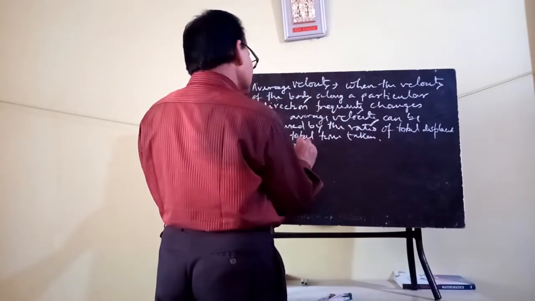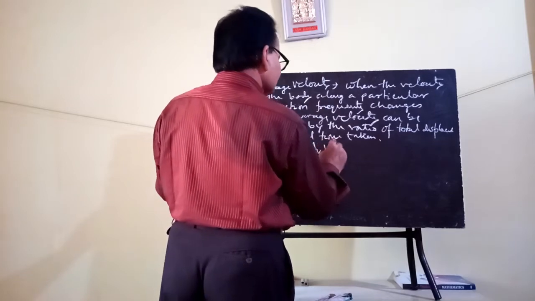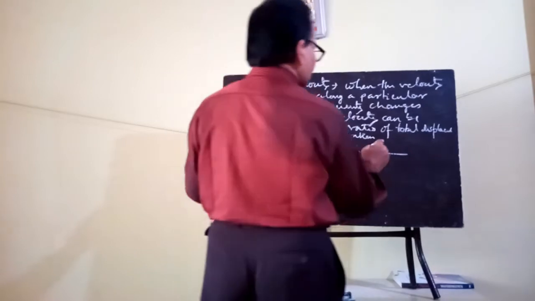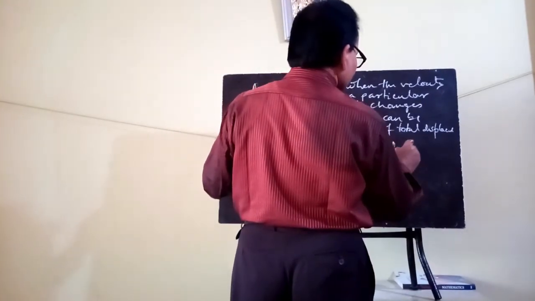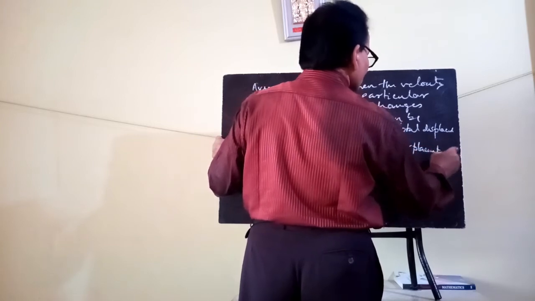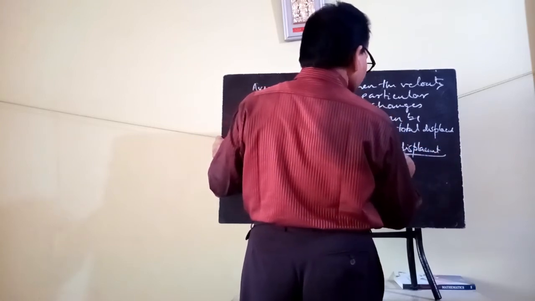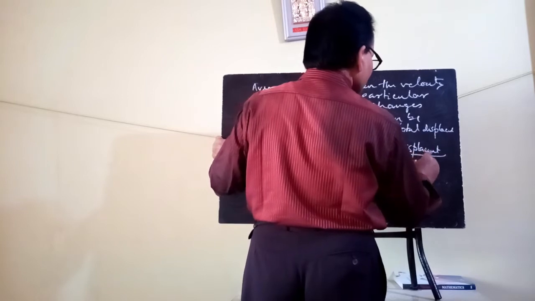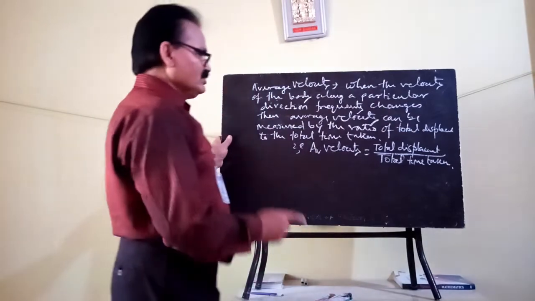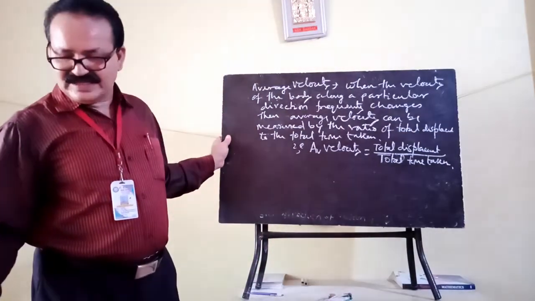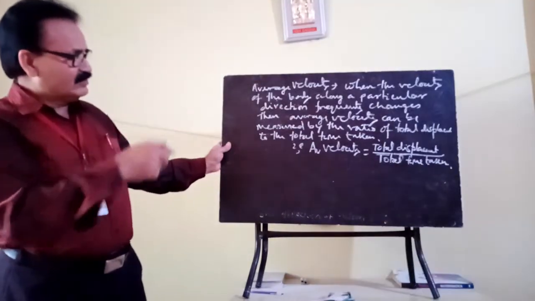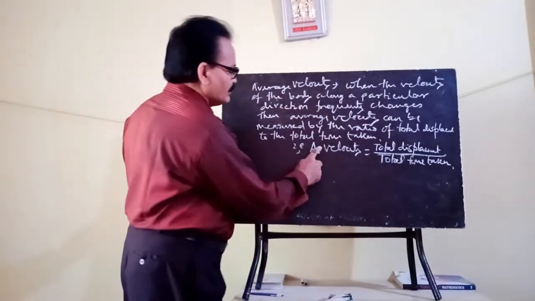So average velocity will be equal to total displacement to the total time taken. Clear? So this is one of the formulas for your average velocity.